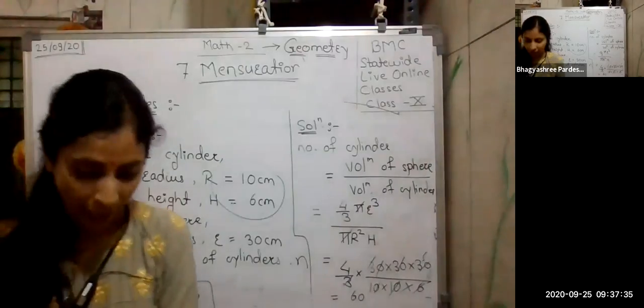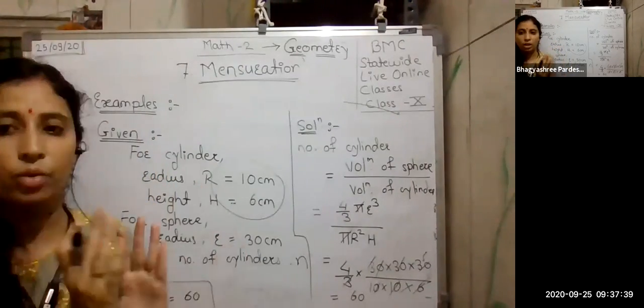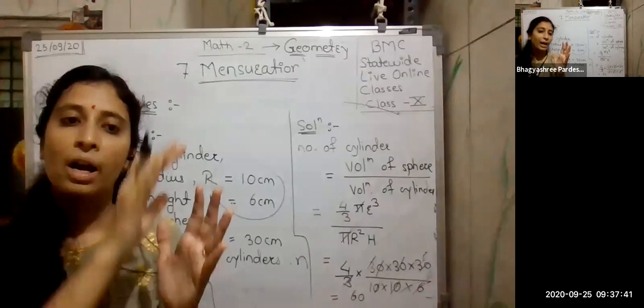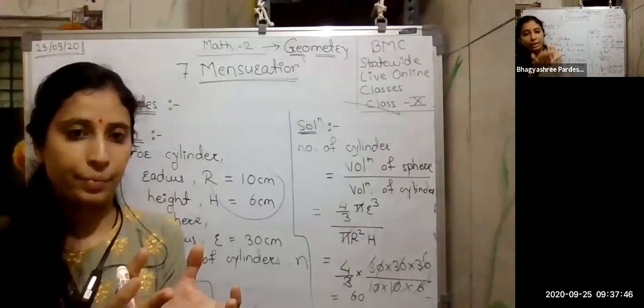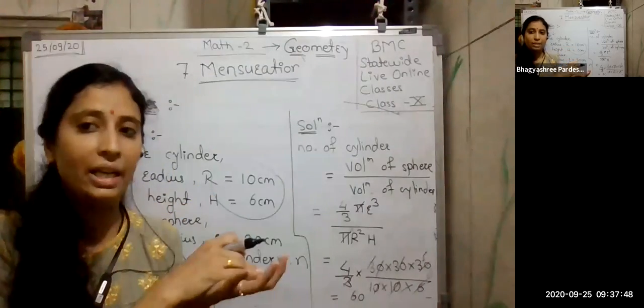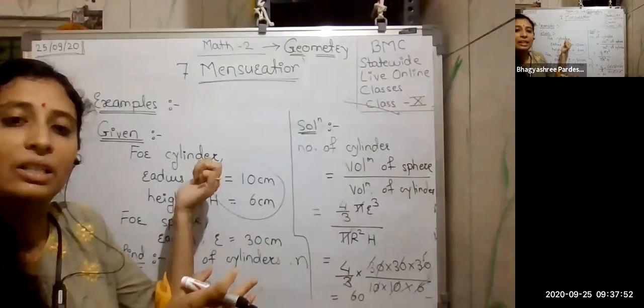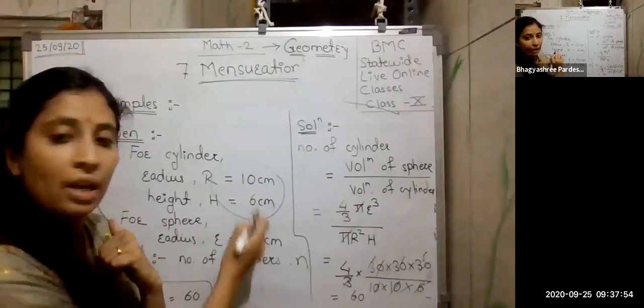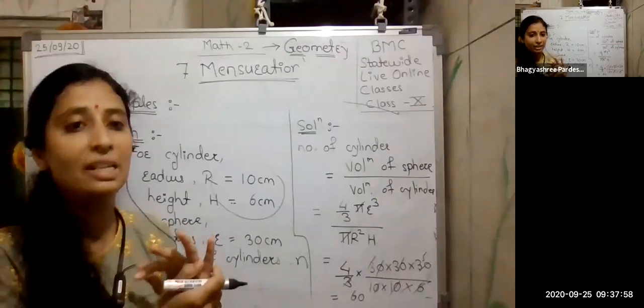So I'm repeating one more time. You are given a sphere and its measurement is given to us. We have to melt that sphere completely, and whatever material I get, I am going to reuse to construct cylinders of this measurement, and I have to find out how many cylinders I will get.